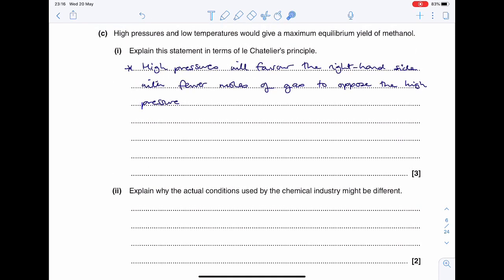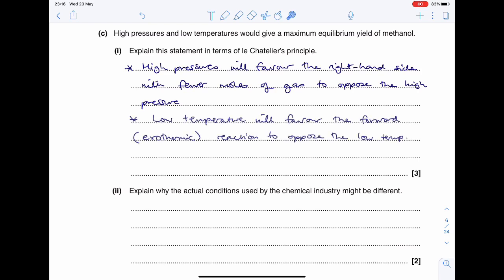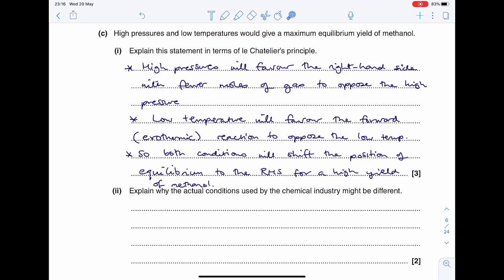High pressures will favour the right-hand side with fewer moles of gas to oppose the high pressure. Low temperature will favour the forward reaction, which is exothermic, to oppose the low temperature. And both these conditions will shift the position equilibrium to the right-hand side for a high yield of methanol.